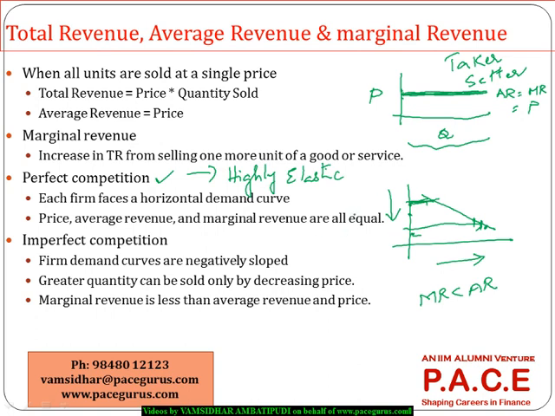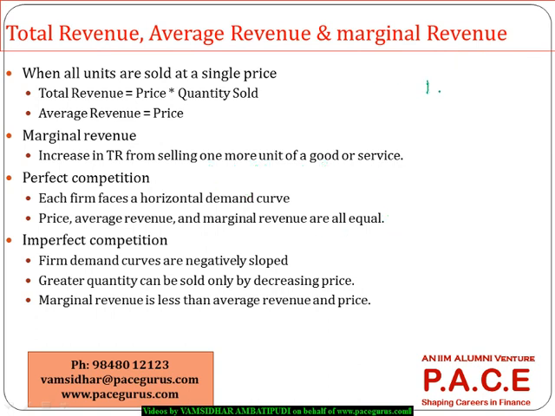Or as an example you see, so one item 30 bucks, two items 29 bucks. So my marginal revenue is 29, but my average revenue is 29.5. So wherever you are seeing a decreasing thing, marginal revenue is always lesser compared to the average revenue.